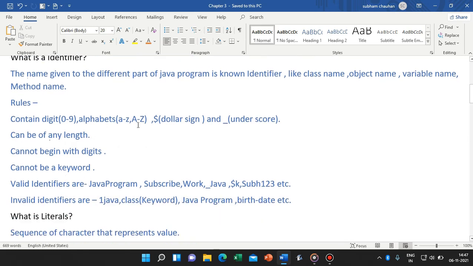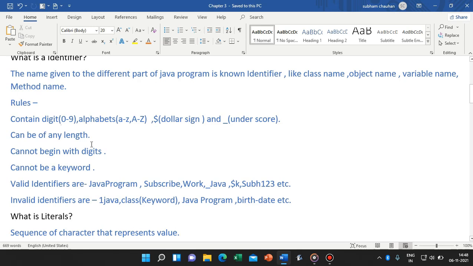There are various rules for identifiers, which are very important because we have to give names while making a program. The class name is very important, so first of all we should know how to write it, because there are many students who don't know the basics, and it is very difficult for them. An identifier contains digits, alphabets, dollar sign and underscore. The only two symbols allowed are dollar sign and underscore.